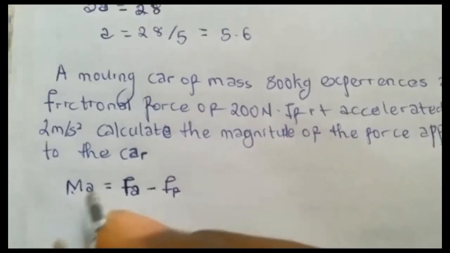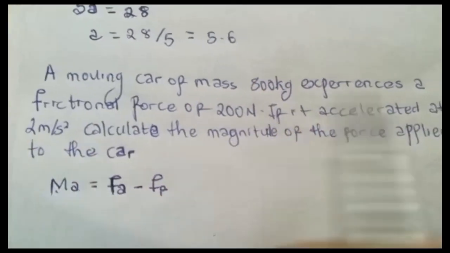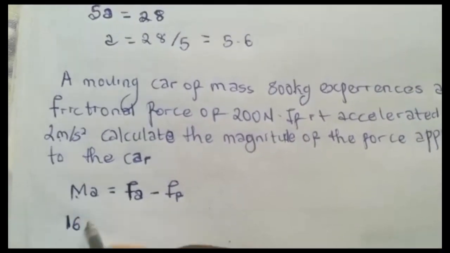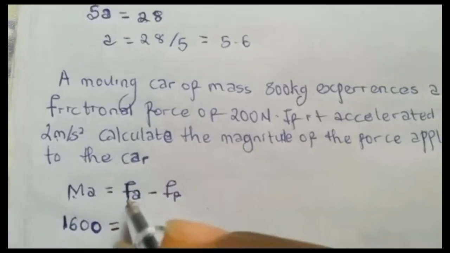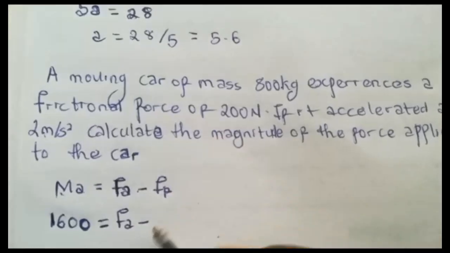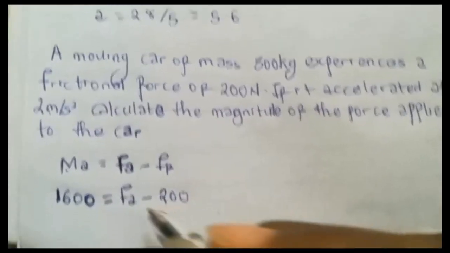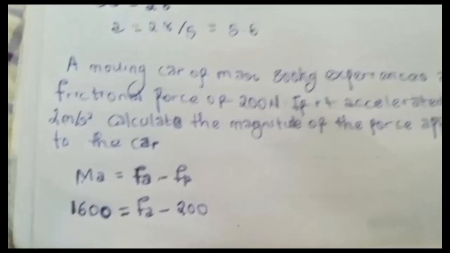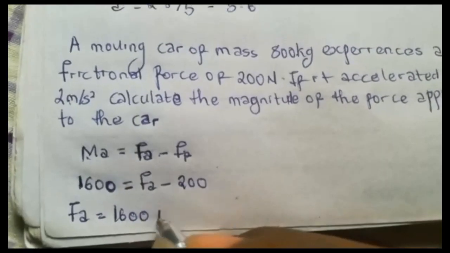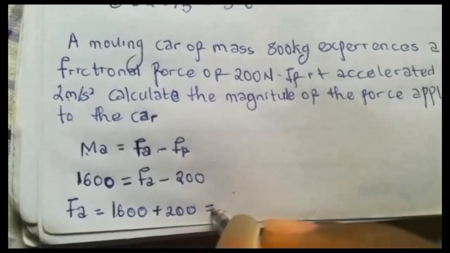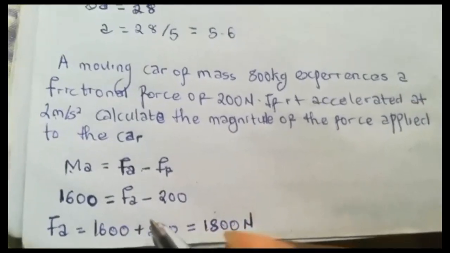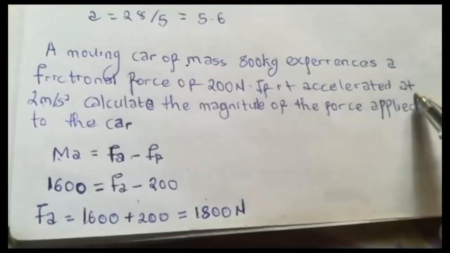We know our m is 800 and our acceleration is 2. So that's 800 times 2, and that's 1600. That equals our force applied, which we are asked to calculate, minus our frictional force, which is 200 Newton. Bringing 200 to this side, it becomes positive. So our Fa equals 1600 plus 200. So what are you going to get? 1800 Newton. So this is the force you need to apply to the car for it to accelerate at 2 meters per second squared.